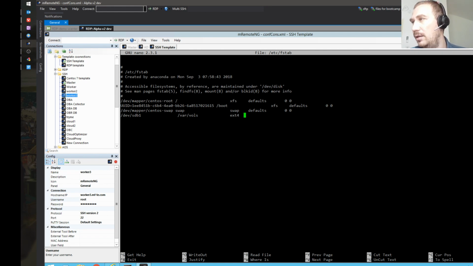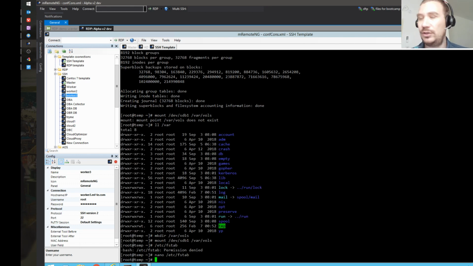And then it's going to be defaults. I have no idea what defaults means. Probably it needs defaults. Yes. Yeah, per the procedure, yes. So it's going to be defaults. And then 0, 0. Okay, let's save it. Say yes.